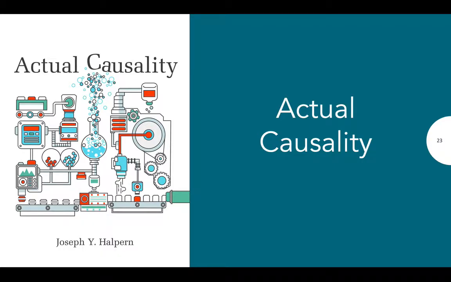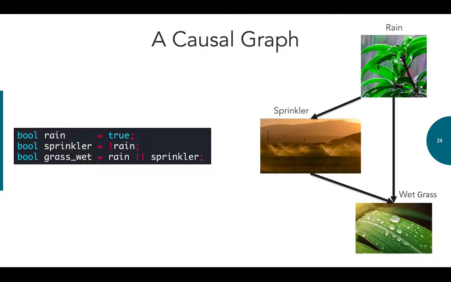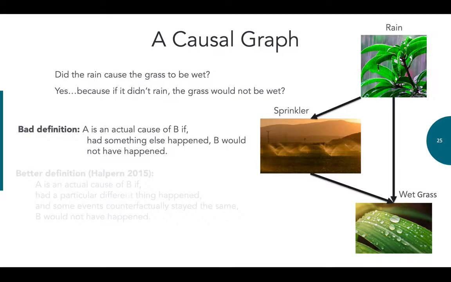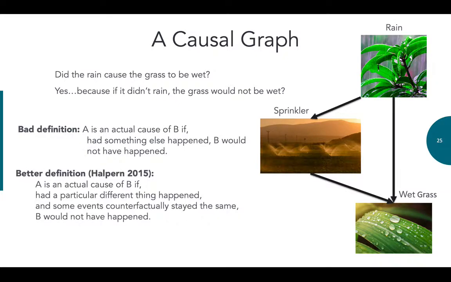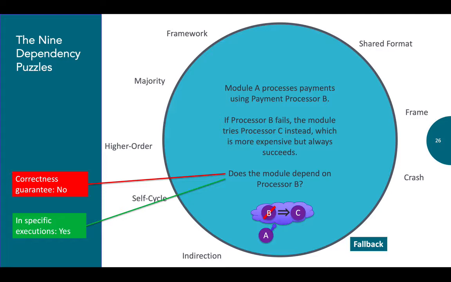And this is great news because we can simply look up some of the results from causal inference. As a quick intro, causal inference deals with causal graphs, which are roughly straight-line programs. Here's a causal graph for the sprinkler example. There's already extensive research that gives logical definitions to determine whether an event is a cause of some property being true. By applying this to the fallback puzzle, we can in fact determine that in an execution where the system did use processor B, the success of the payment did depend on processor B.